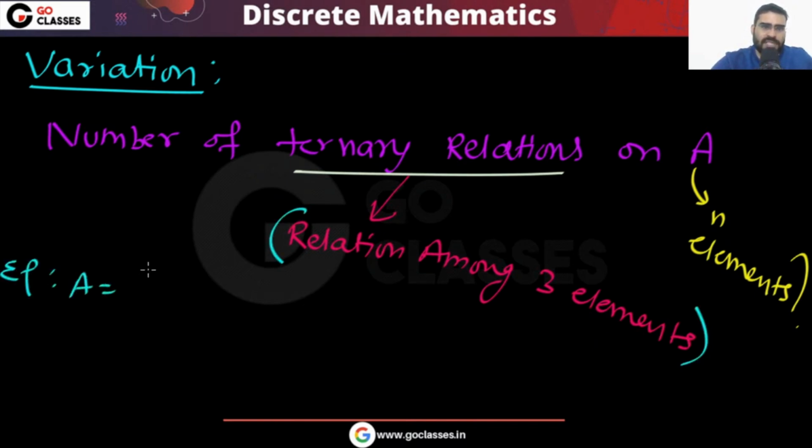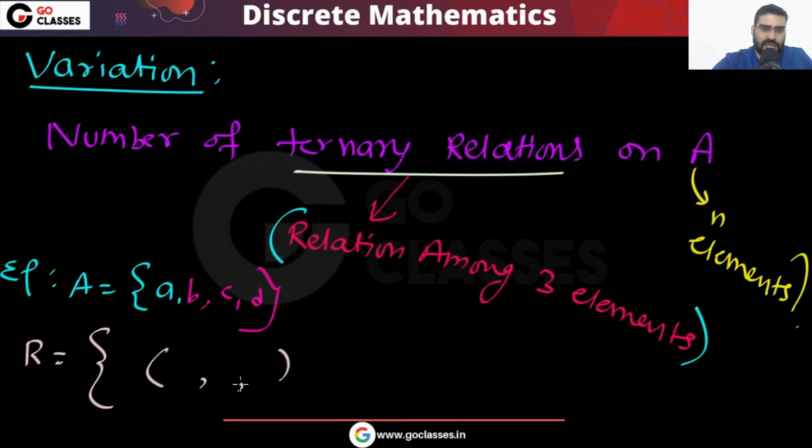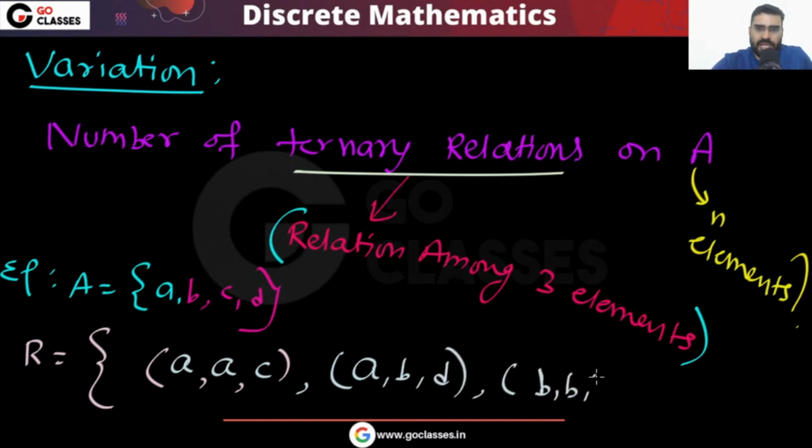Let me give you an example. Let's assume you have 3 or 4 elements, A, B, C, D. Let's assume this is your set A. Then what is a ternary relation? R is a ternary relation, meaning it will have ordered triples. For example, maybe A is related to C. Also, maybe A is related to B and D. Also, maybe B is related to B.